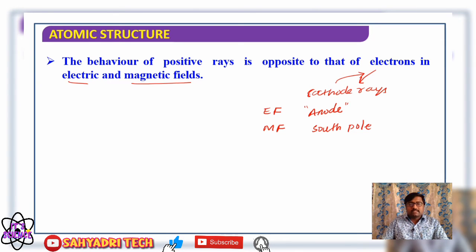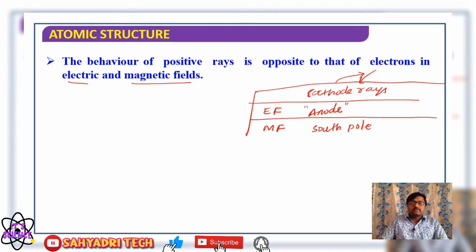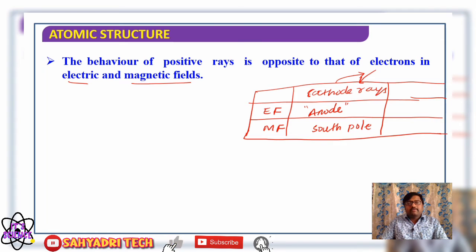So in the presence of an electric field, cathode rays bend towards the anode of the external electric field. And in the presence of a magnetic field, cathode rays bend towards the south pole. Now, the behavior of positive rays, that is, anode rays, is opposite to that of electrons in electric and magnetic fields.